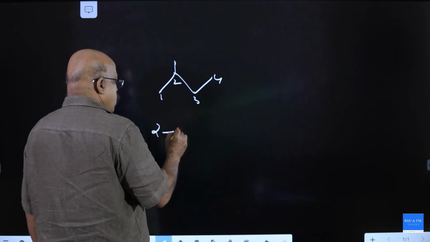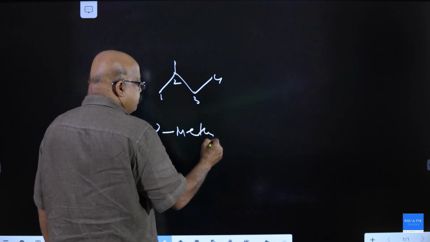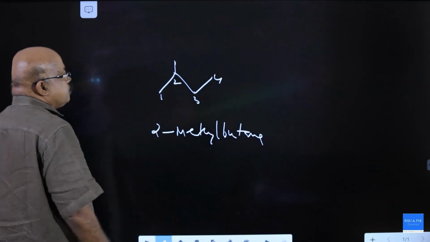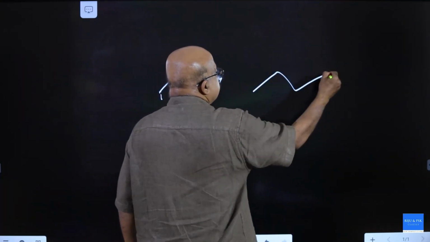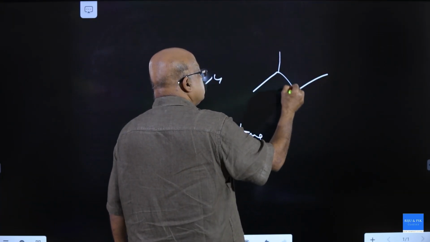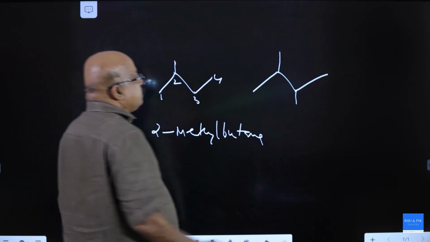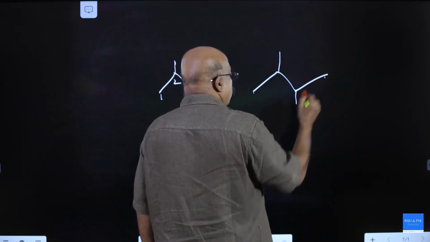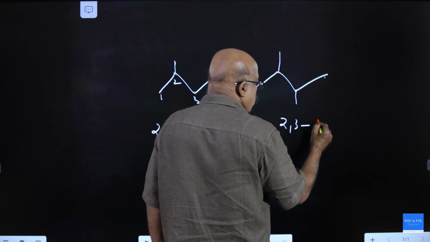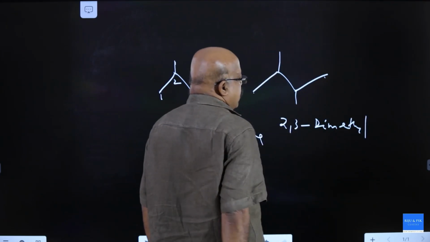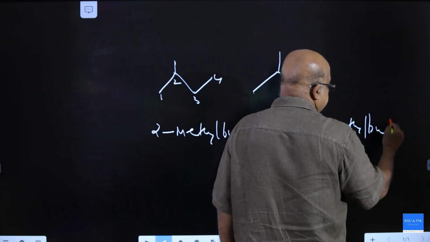It is 2-methyl butane. This is 2, 3, 1, 2, 3, 4, 2, 3, dimethyl butane.